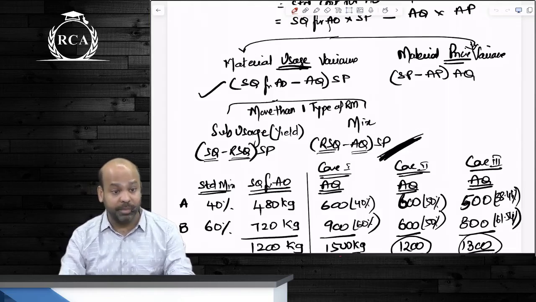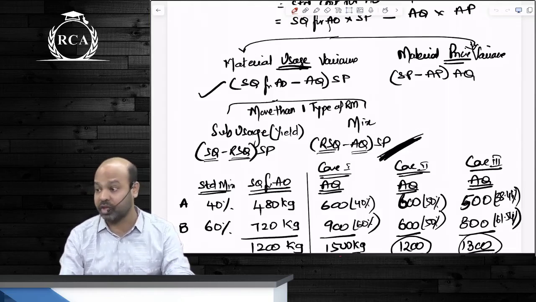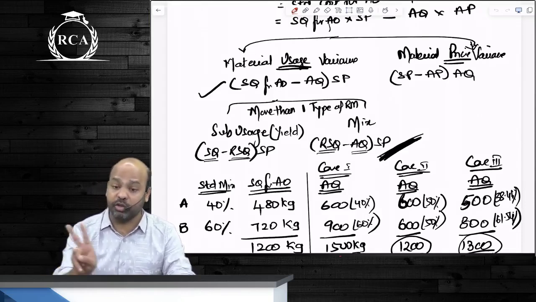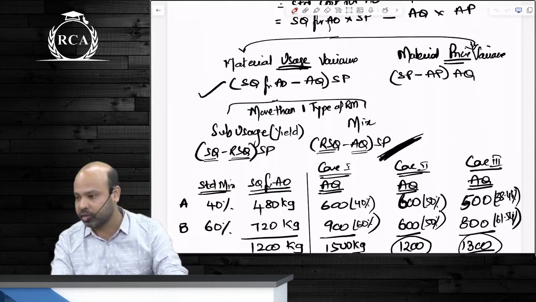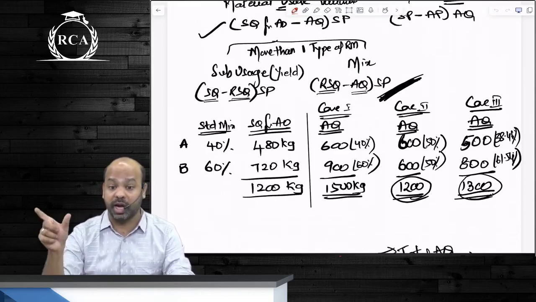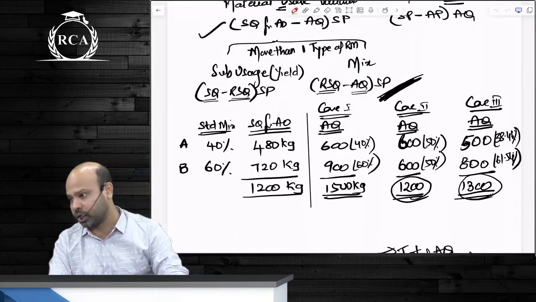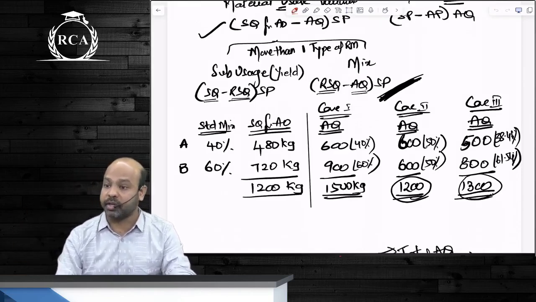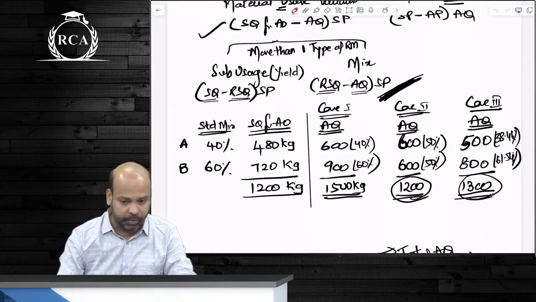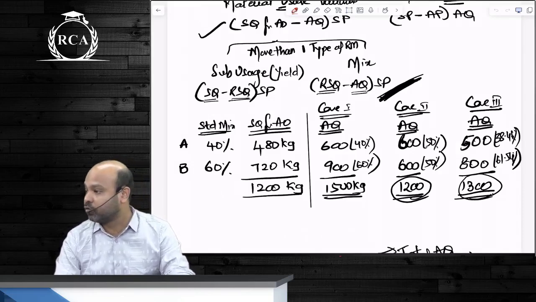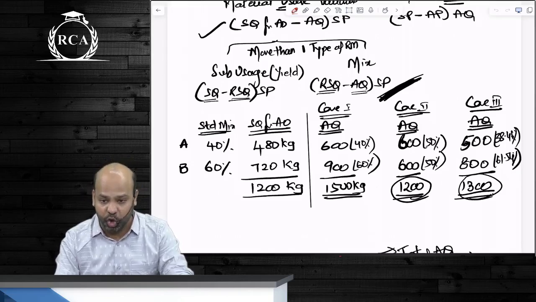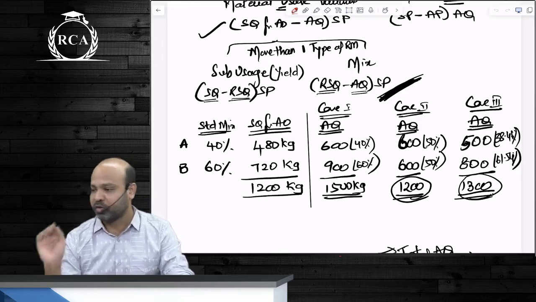What if I am using them in standard proportion 6:4, but I still use a higher quantity? Sub-usage variance. In a given question, you can have both sub-usage variance as well as mix variance. To compute sub-usage variance and mix variance separately, we have introduced a new term called RSQ, Revised Standard Quantity. Revised Standard Quantity is the total actual quantity consumed in standard proportion, standard mix. So in order to compute material sub-usage variance, you take SQ minus RSQ multiplied by SP.